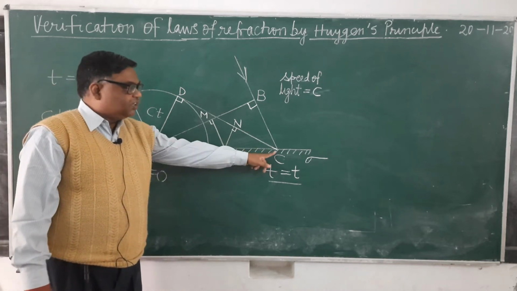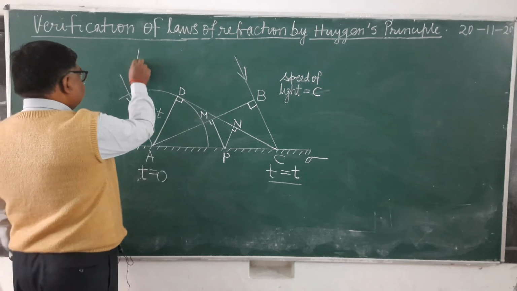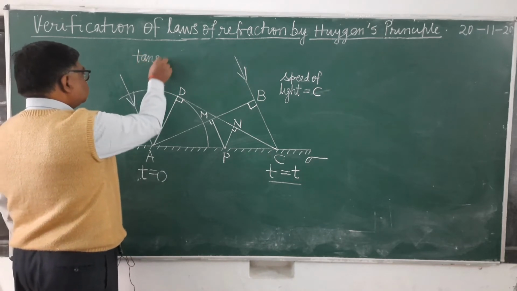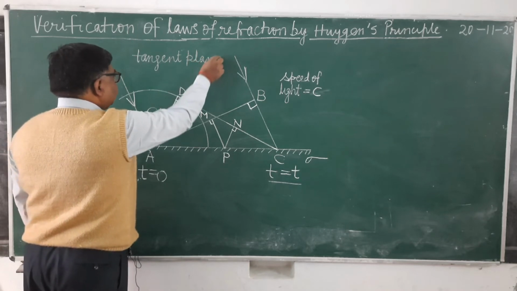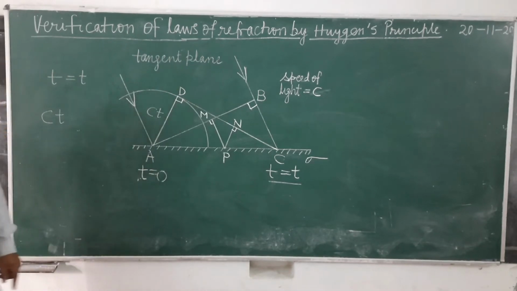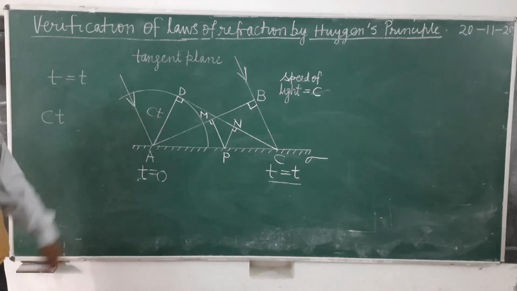From C draw a tangent plane on the hemisphere centered at A, say CD.